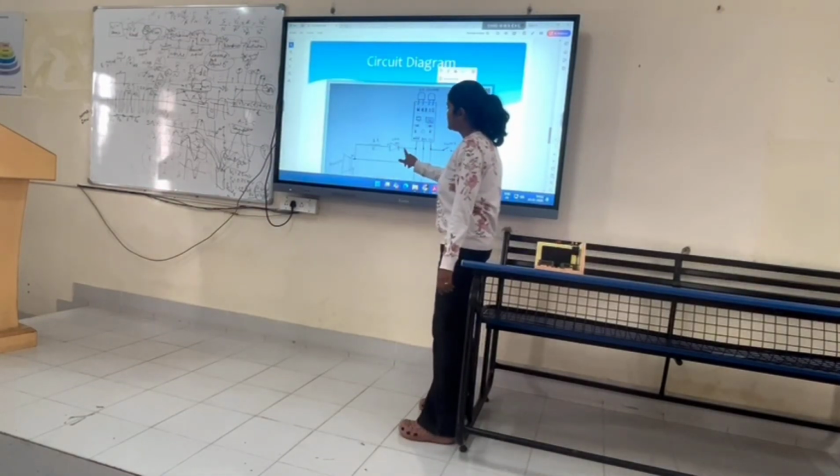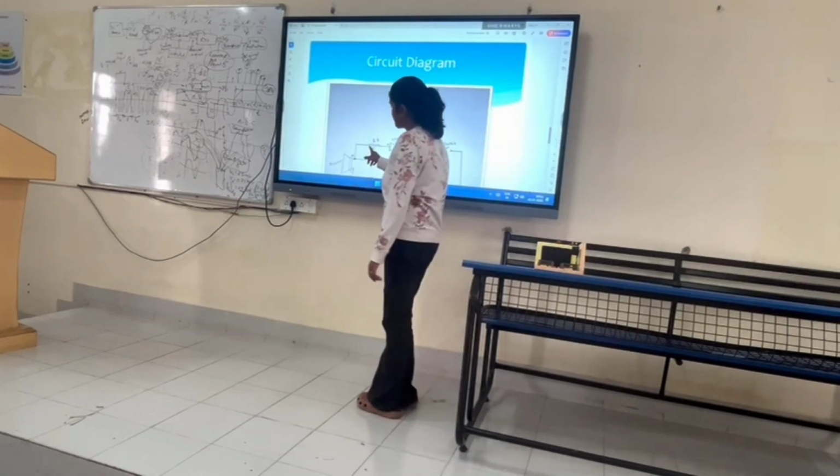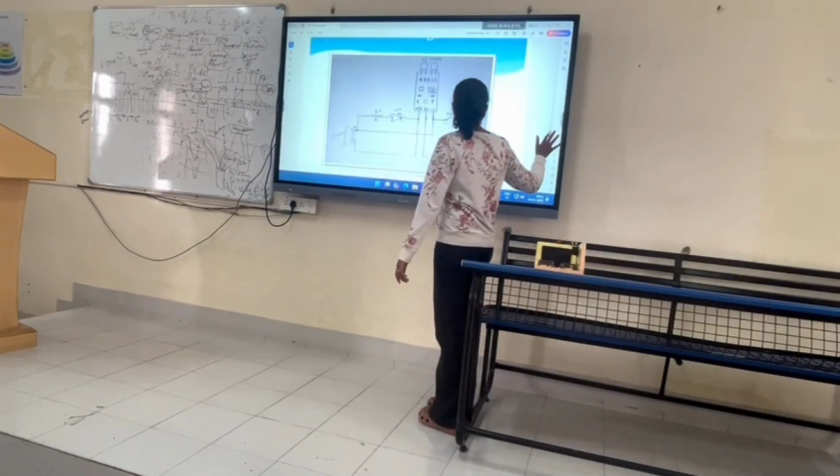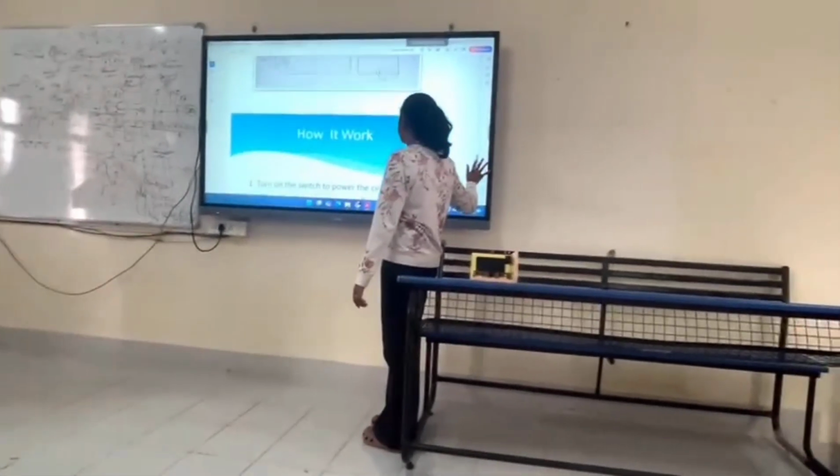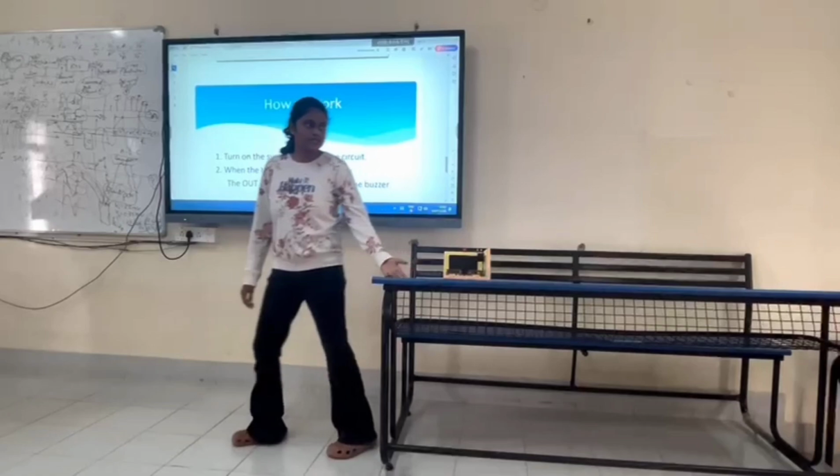This is the IR sensor, LED, 100 ohm resistor, buzzer, switch and 3.7 volt battery. It's around here. Now over to MANASA.